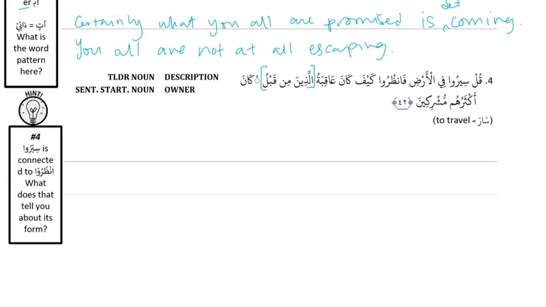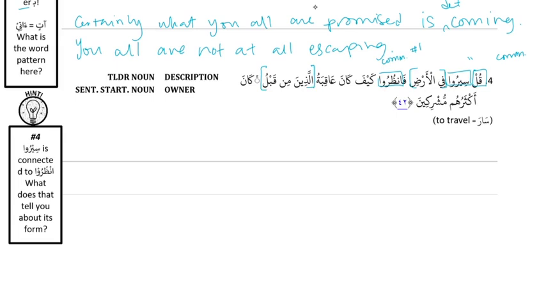قل سيروا. قل is a regular command, and it starts a quote. And then siru is past active, they. And fil ardi is a TLDR phrase and its noun. And then fanzuru is a command, because it's alif followed by 3 letters, so it follows command pattern number 1. And what kind of word is fa? A connector. And what's it connecting? Oh, it's in the hint. Okay, it's connected back to the other action, siru.